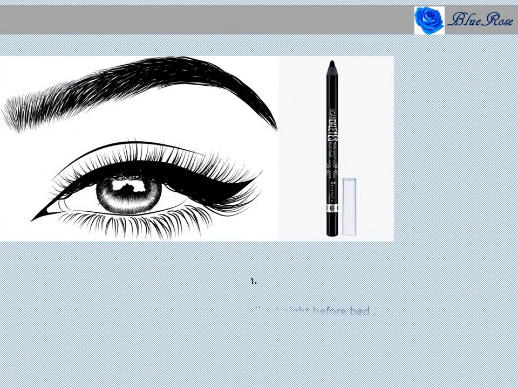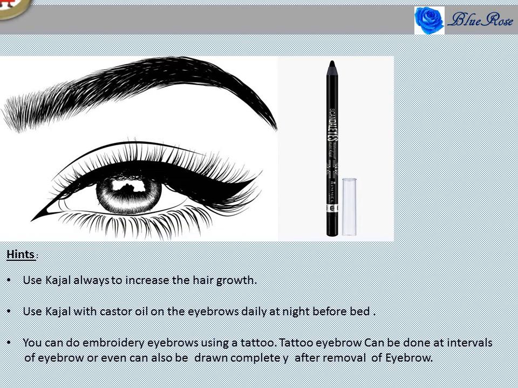Okay, next. About 98% of the theory classes on threading I have covered, the entire theory. It will be most helpful for you. And not only that, finally I will provide some hints also. For perfect, thick, dark eyebrows, always use kajal. If we start keeping kajal at the child stage itself, we will get perfect, thick, dark eyebrows at the teenage age.